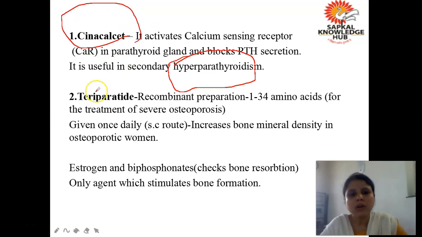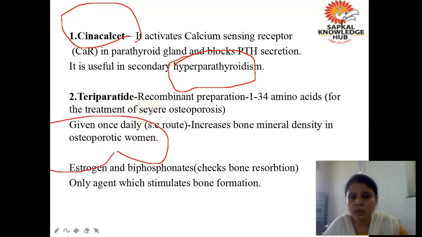Okay, second is called as the teriparatide. It is a recombinant preparation and it is basically used for the treatment of severe osteoporosis, because I told you that is the one of the major complications of the hyperparathyroidism. And basically osteoporosis का जो सबसे ज़्यादा effect होता है, that is seen in women and it is given by subcutaneous route. Okay, now apart from these parathormone, estrogen and biphosphonates are also there, which checks the bone resorption. They keep a check on the bone resorption.